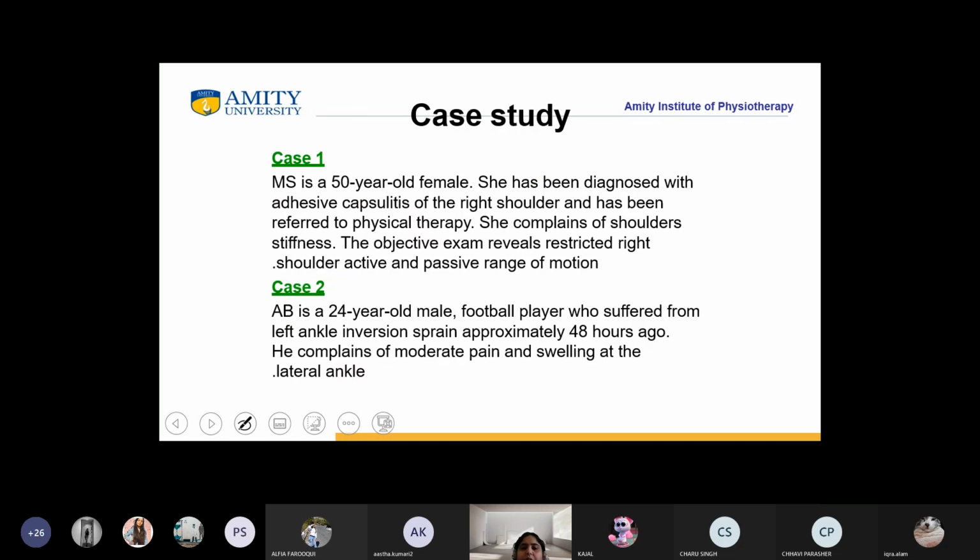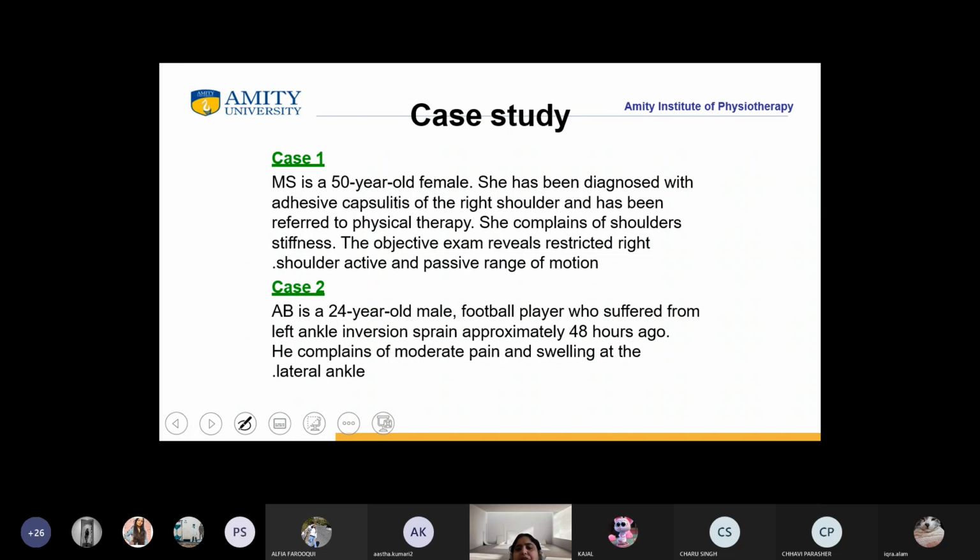Okay. Now there are case studies. Do you want to do case studies? Okay. So case one is a 50-year-old female diagnosed with adhesive capsulitis of the right shoulder, referred to physical therapy. She complains of shoulder stiffness.